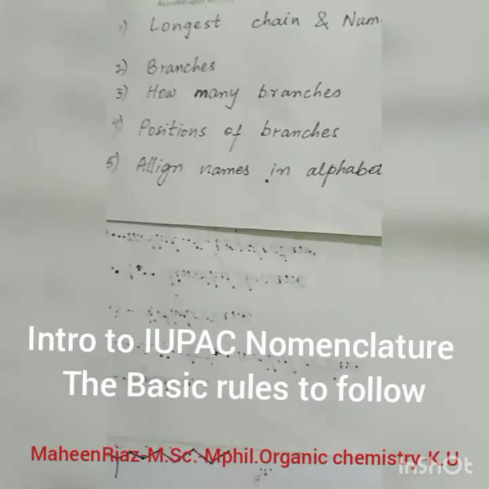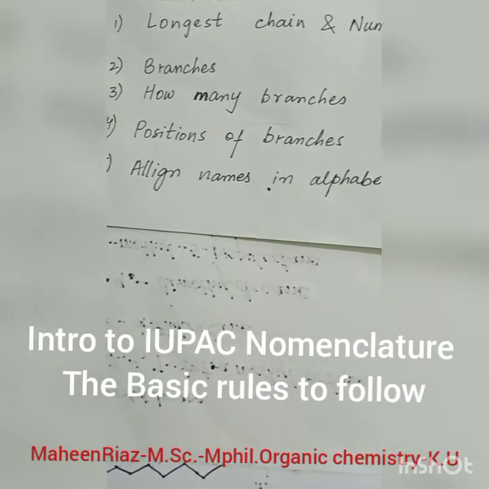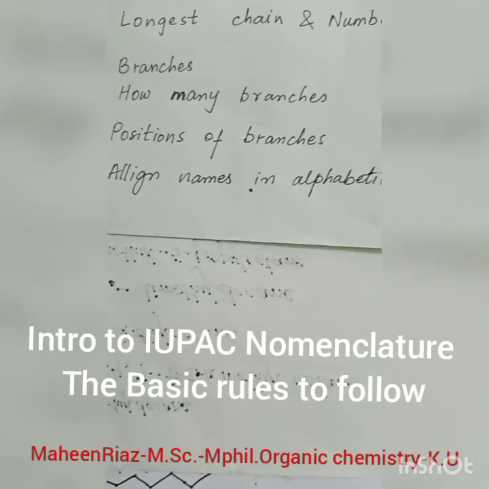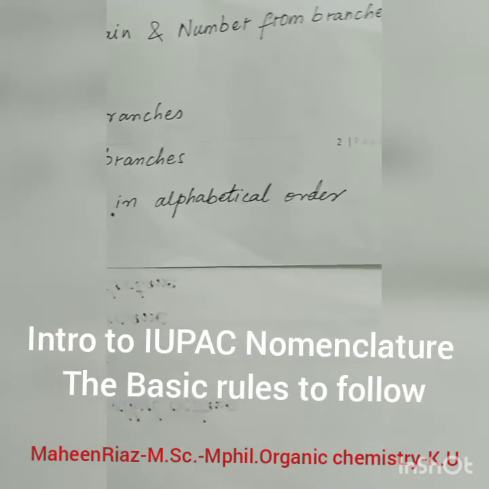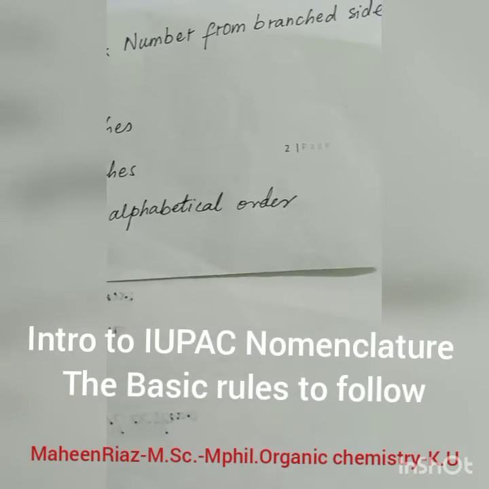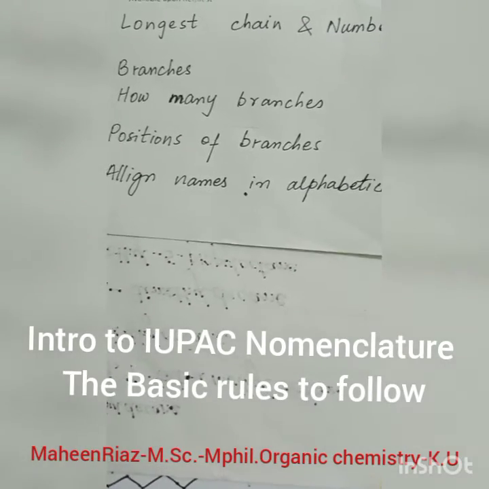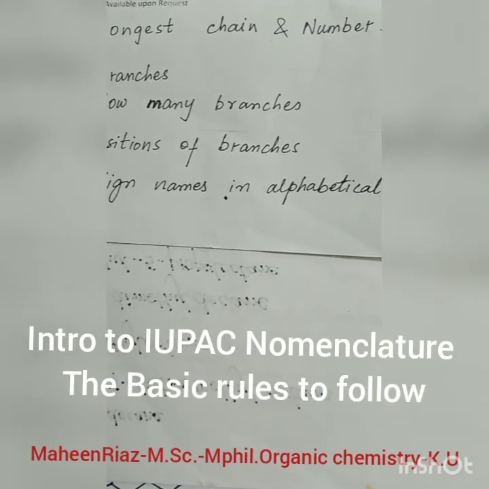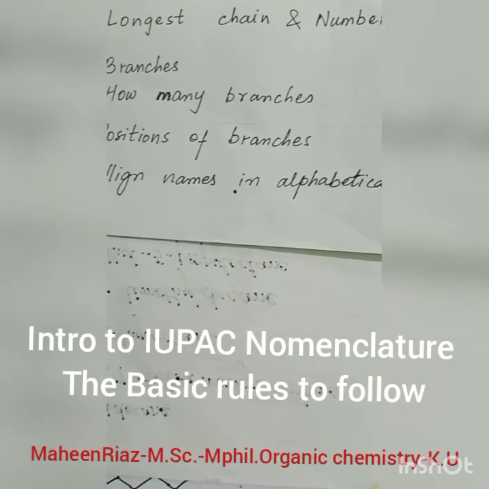The first point is to select the longest chain and number from the branched side. The longest chain is the one which has the highest number of carbon atoms.